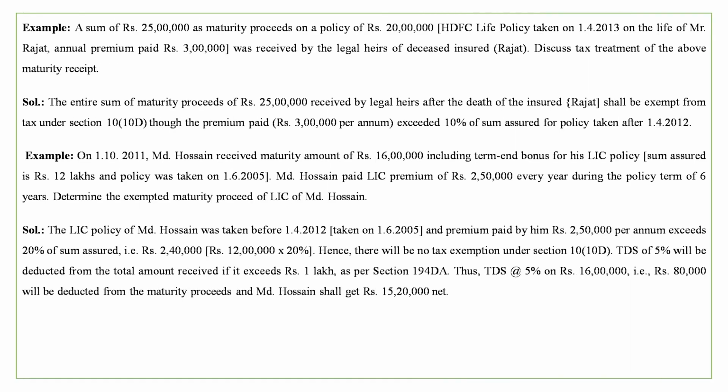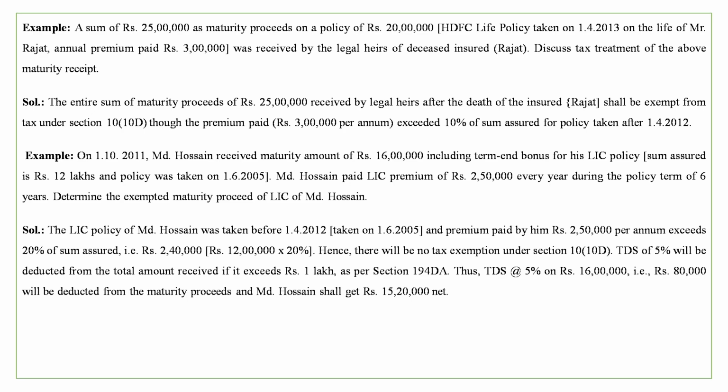A sum of rupees 25 lakh as maturity proceed on a policy of rupees 20 lakh, an HDFC Life policy, was taken on 1st April 2013. Crucial date, it is taken after 1st April 2012. So if the premium paid does not exceed 10% of the sum assured, it will be exempt. But if it is received after the death of the insured, then it will be exempt. Here what happened? The sum was received by the legal heirs of the deceased insured, that is, in whose life it was taken. Rajat was the person in whose name the policy was taken.